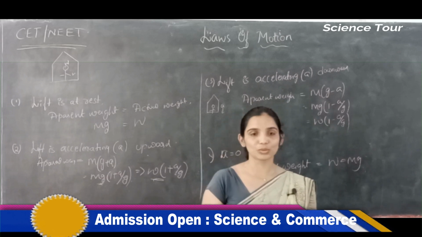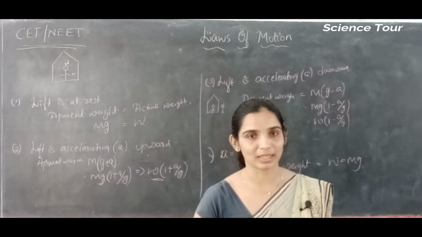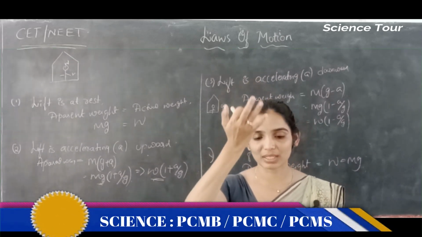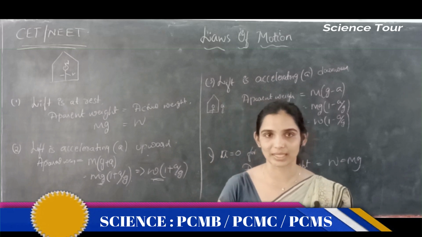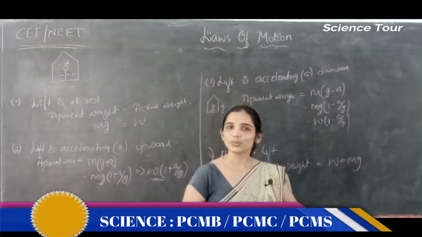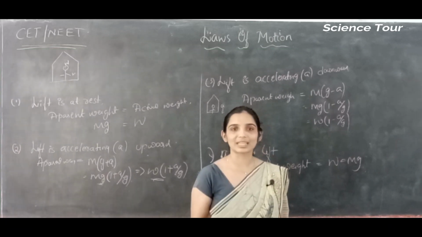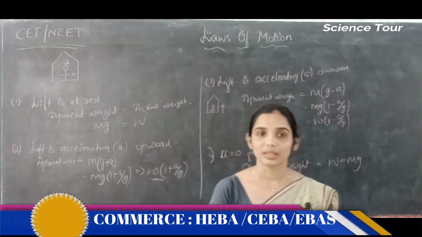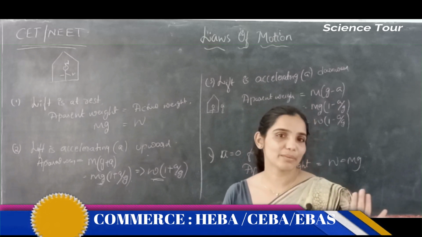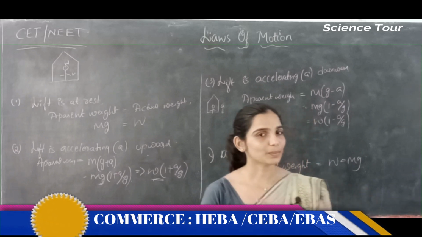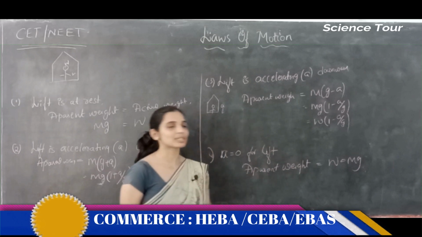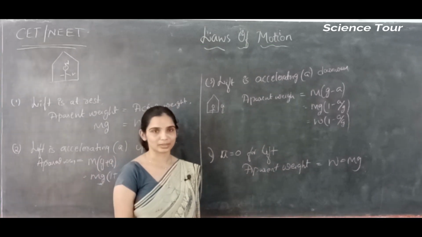If your lift is moving with uniform velocity upward, or coming down with uniform velocity, then you won't feel any increase in the weight when moving upward or decrease in the weight when moving downward. In both cases you will feel the same weight, because apparent weight is equal to the actual weight of the person.